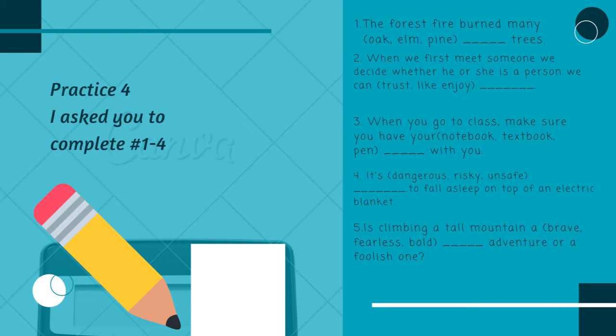Number 4, it's dangerous, risky, unsafe to fall asleep on top of an electric blanket. I would choose unsafe there. Number 5, is climbing a tall mountain a brave, fearless, or bold adventure or foolish one? Which word do you think has a silent E there? I would choose brave.